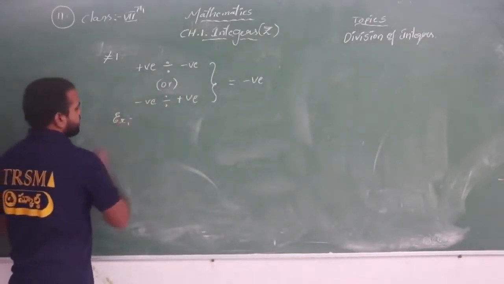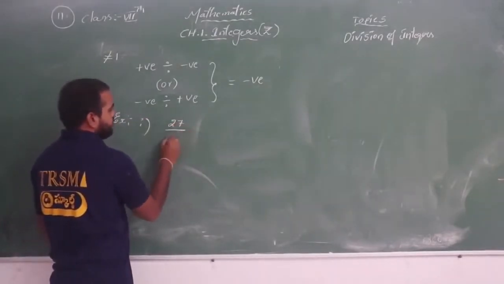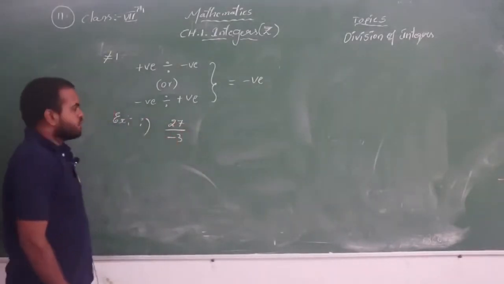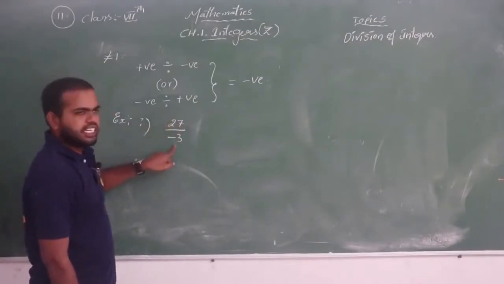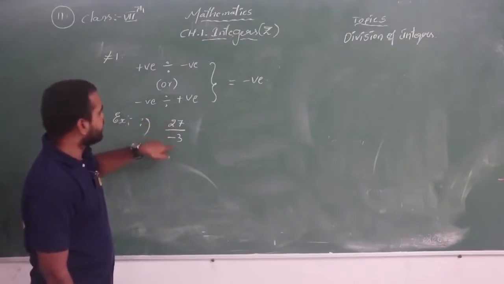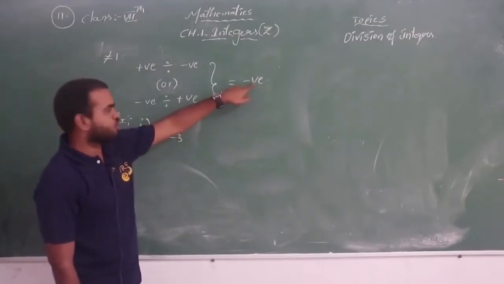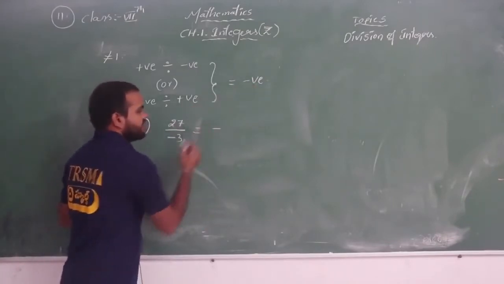Let's take 27 by minus 3. Here a positive integer is being divided with a negative integer, so the quotient, the answer, is a negative integer only. So our answer is negative.